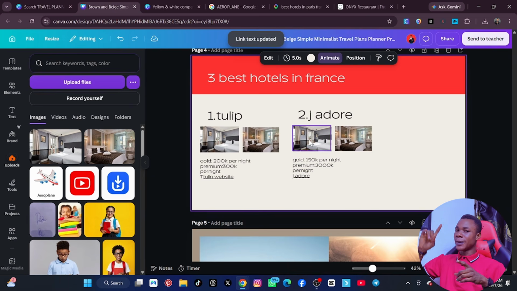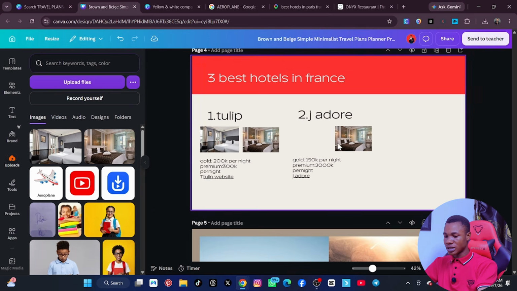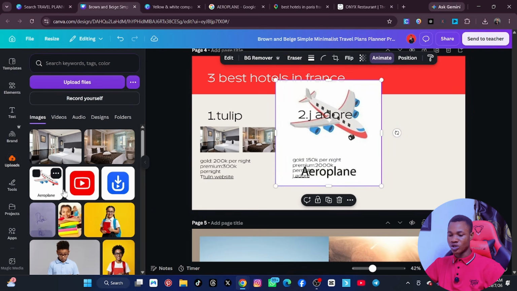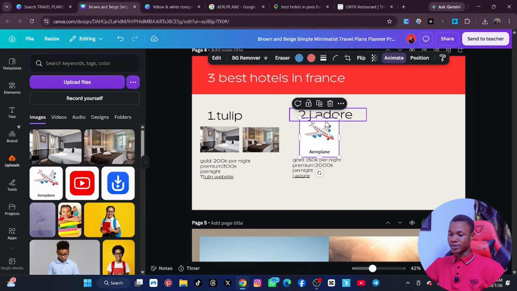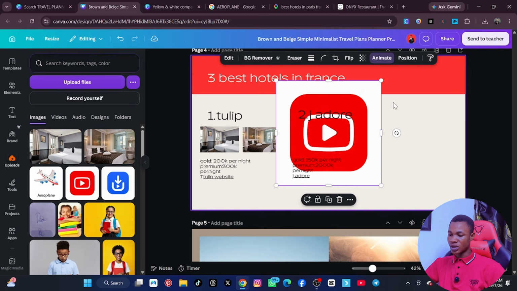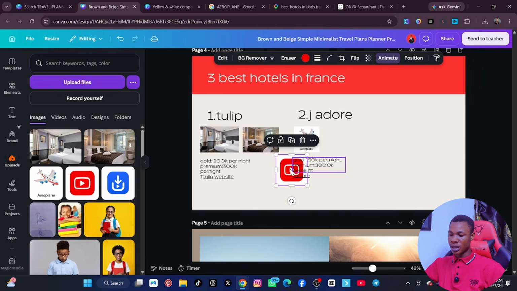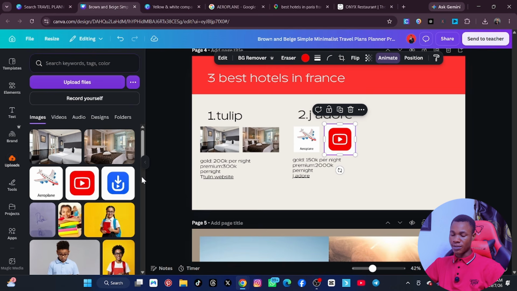So the pictures you downloaded from that website, also delete these ones, and then bring in those pictures. Let's say this picture is one of the pictures you bring from the second website, you now arrange them here properly. You can even post videos. And let's say this one is the second picture, you bring them here, and then the third picture you bring here, because there should be three.